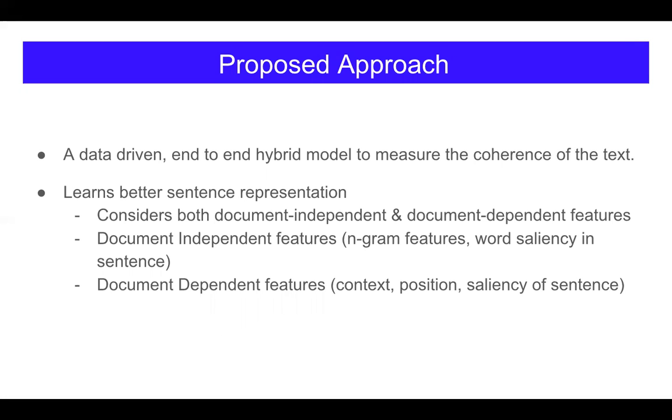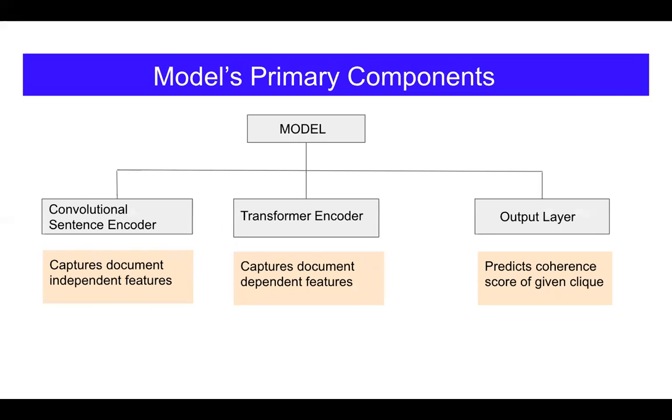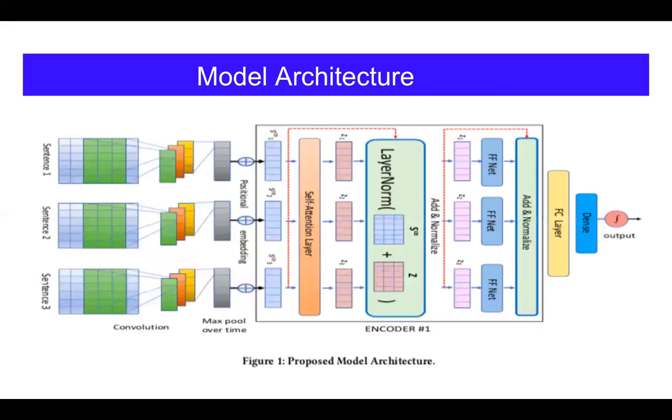Our proposed approach is a data-driven hybrid model to measure the coherence of the text. It learns a better semantic representation by considering both document-dependent and document-independent features. Our model has primarily three components: a convolutional sentence encoder, which captures document-independent features, a transformer encoder, which captures document-dependent features, and an output layer to predict the coherence score of a given clique. Here is the full architecture of our model.